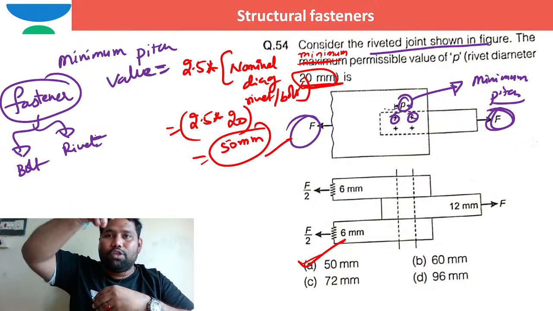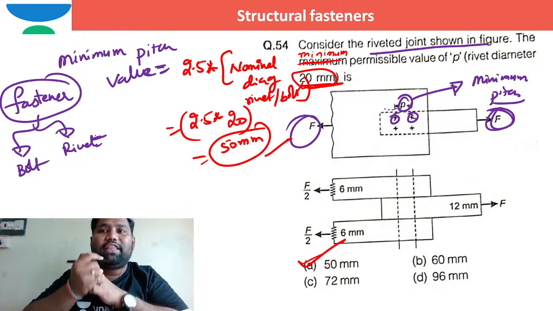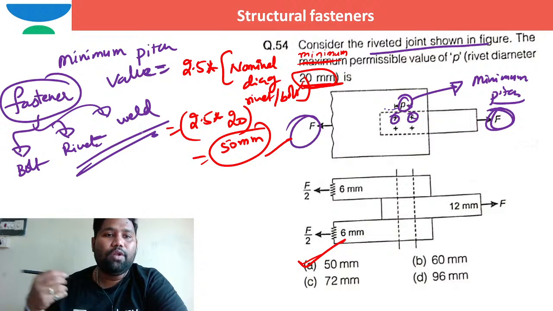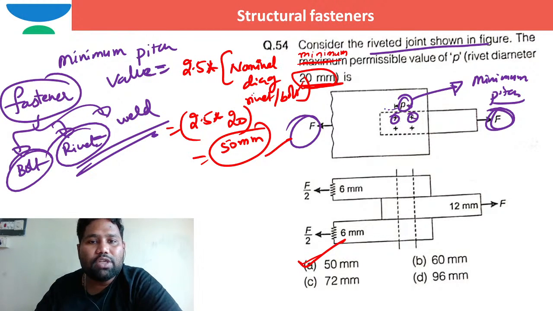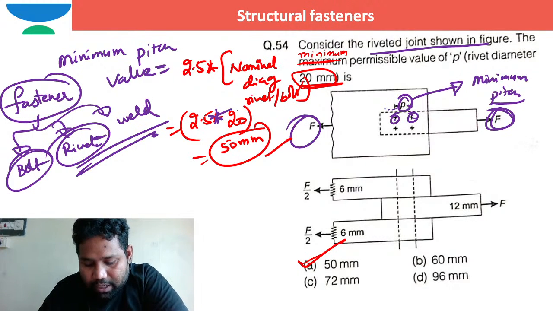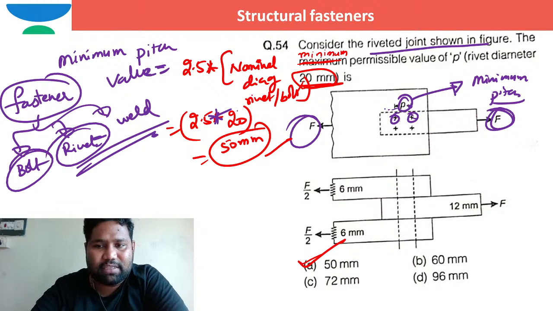With the help of whichever connection you are making a joint, that is a fastener. Maybe a bolt, rivet, or even weld. So when the fastener is a bolt or rivet, you can directly use 2.5 times 20 millimeter. Is that okay? Can I move to the next question, brother Navjot Singh Sidhu?